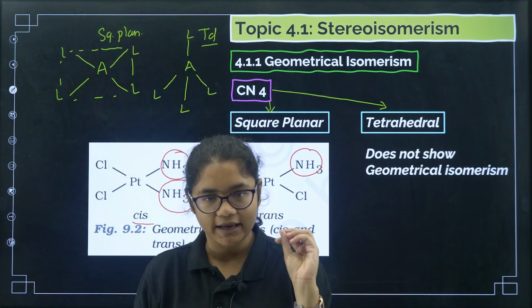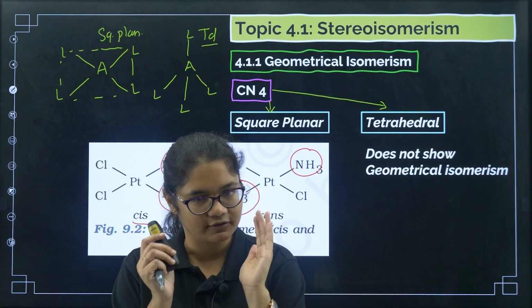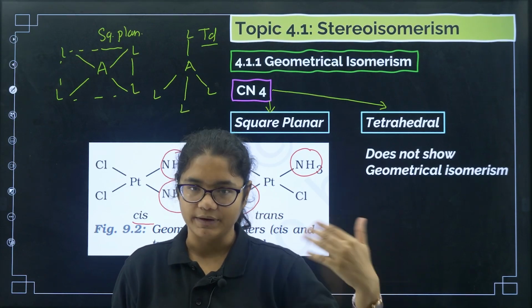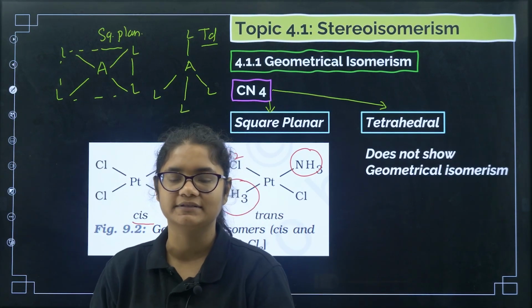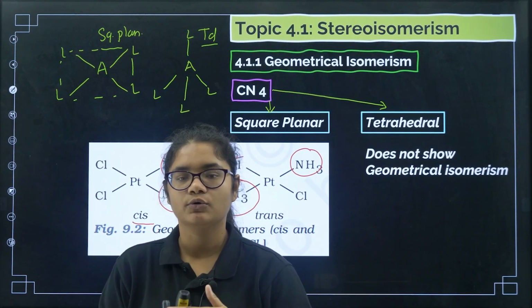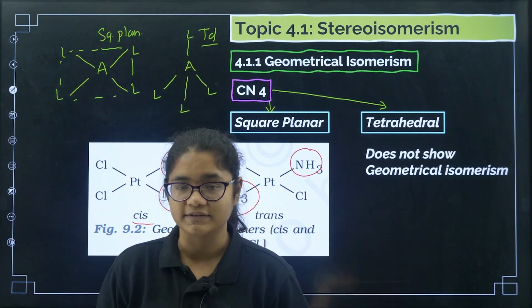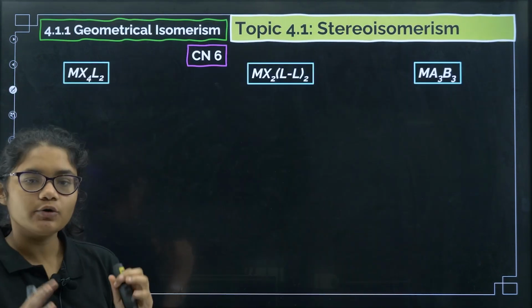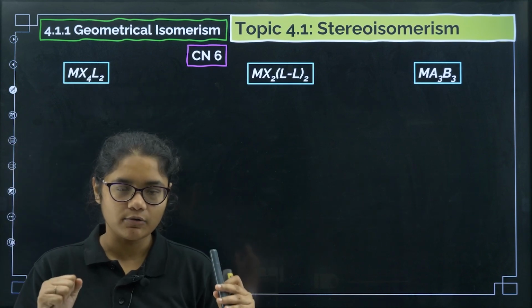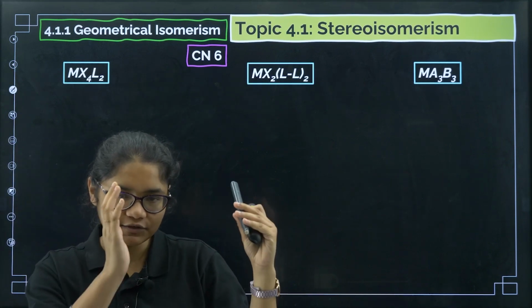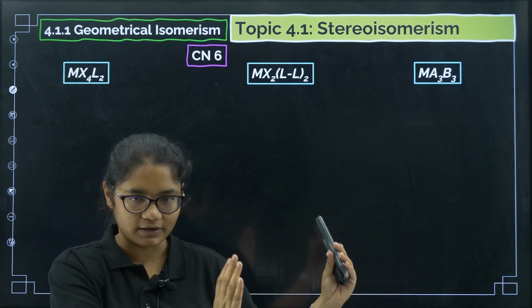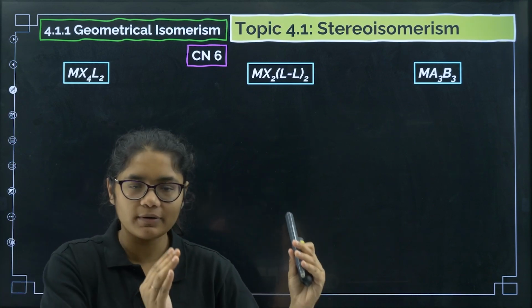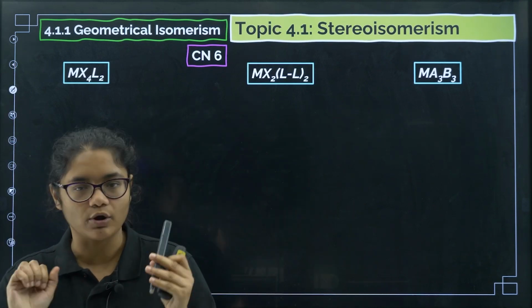Clear? So in coordination number 4, we have to study very little. MA2B2 type, two ligands of the same type on the same side will give you cis, on the opposite side will give you trans. Okay, fine. So see what we have completed now. Stereoisomerism is of two types, geometrical and optical. In geometrical, there is coordination number 4 and coordination number 6.